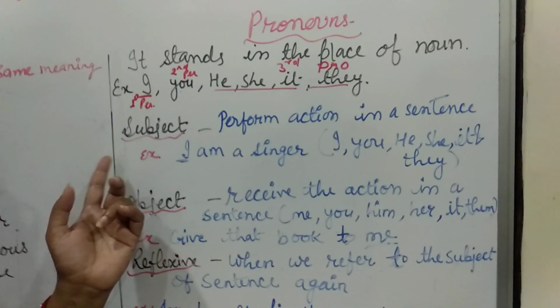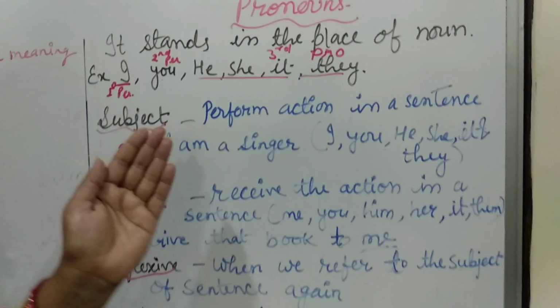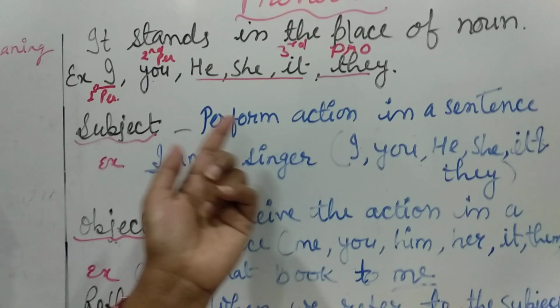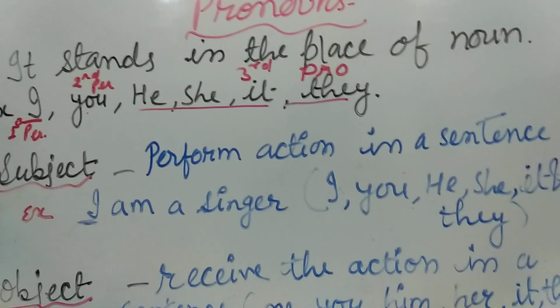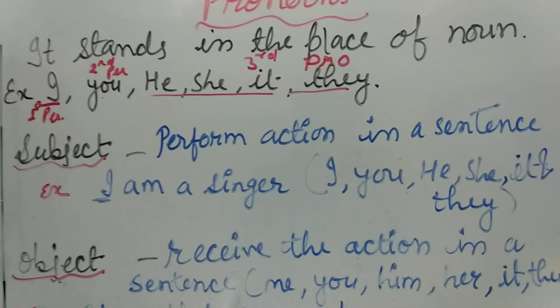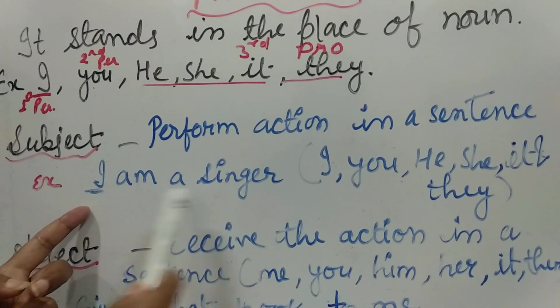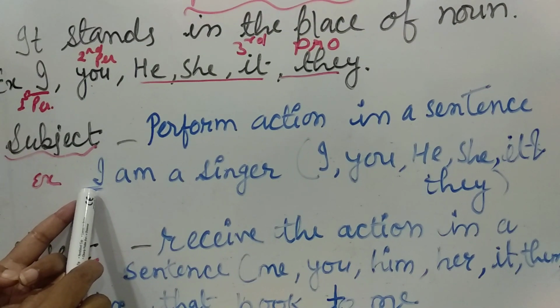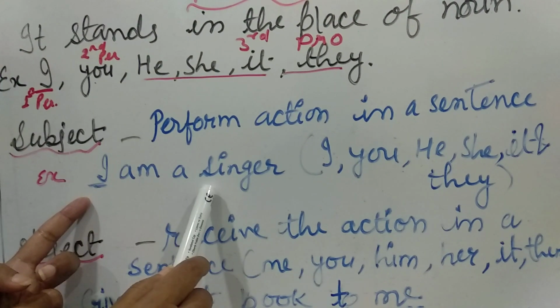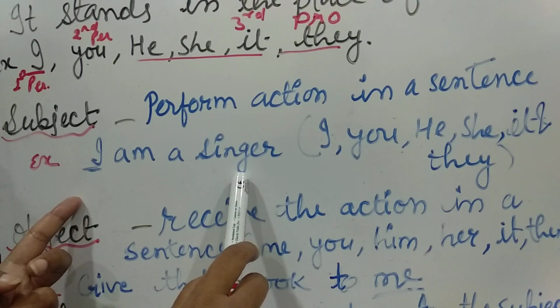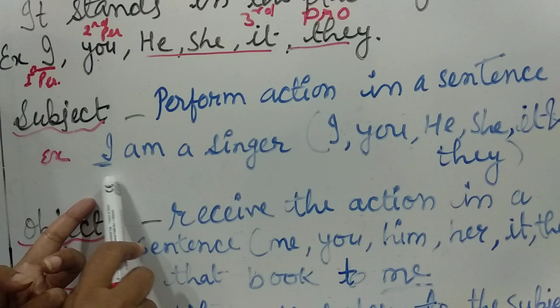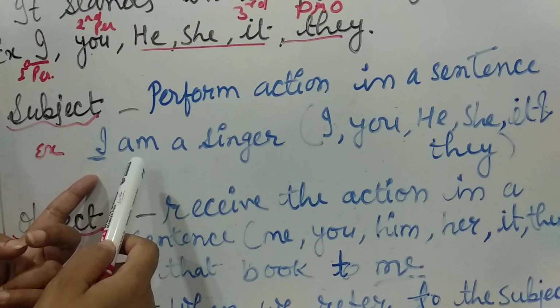Now what is a subject pronoun? A subject pronoun means the pronoun which performs the action in a sentence. Like the example I gave you: I am a singer. So I is the pronoun, and I am performing something. This sentence talks about the action taken by the pronoun I. It can be he, it can be you.